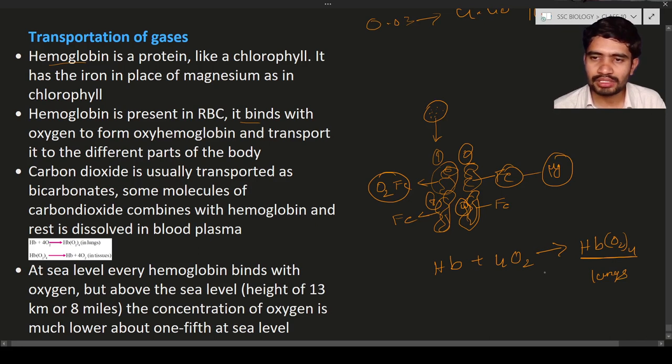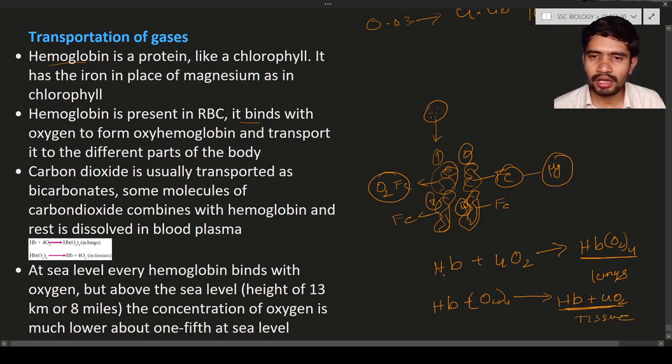The same oxyhemoglobin will dissociate into hemoglobin. This is Hb 4 O2, and it is going to turn into Hb plus 4 O2. So this is oxygen plus hemoglobin. Where can you see this? You can see this in the tissue.